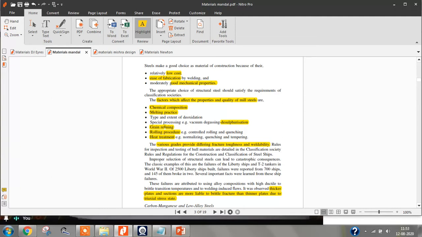In this, what you need to understand: normally to increase the strength of steel, we add a little bit of carbon and a little bit of manganese.